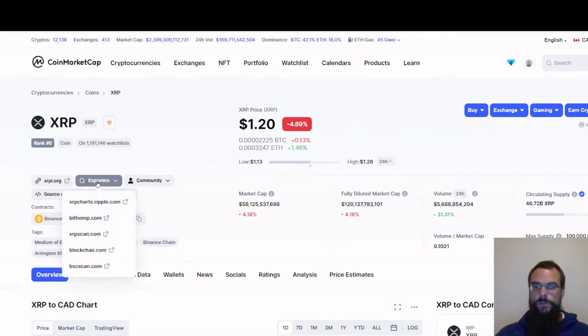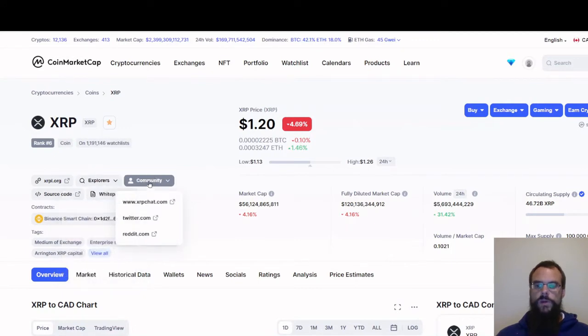You have explorers. Your explorer is the blockchain that it runs on, and where you can look up more information about that. I will show you that at a future time, but there's XRPScan. If you want to know different wallets, holders, transfers, transactions, whatnot, you'll see it through your explorers.